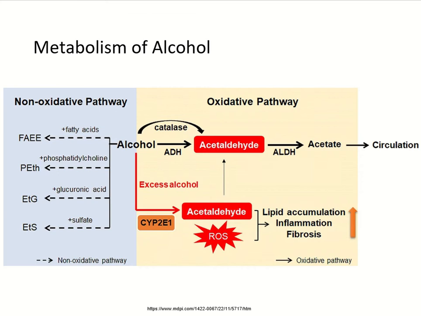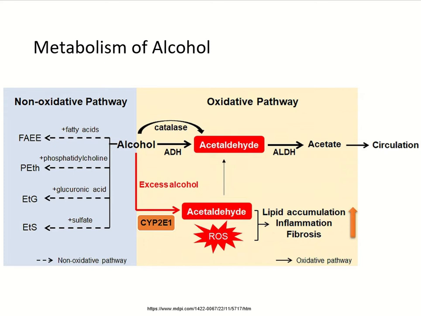Metabolism of alcohol. Alcohol is metabolized through two different pathways, oxidative and non-oxidative. Oxidative is in the presence of oxygen, non-oxidative is in the absence of oxygen. Maximum metabolism is done by the oxidative pathway.